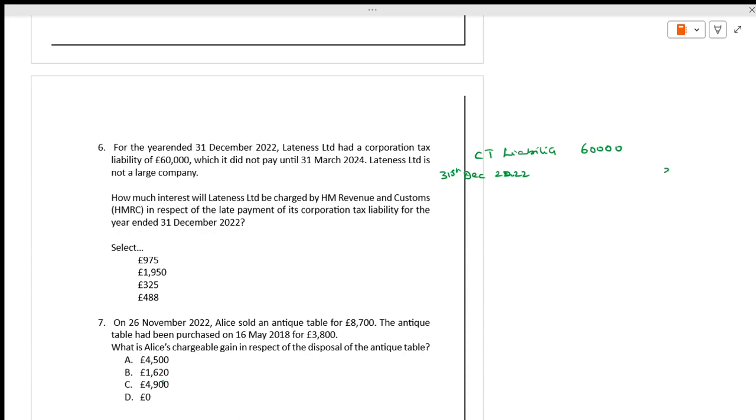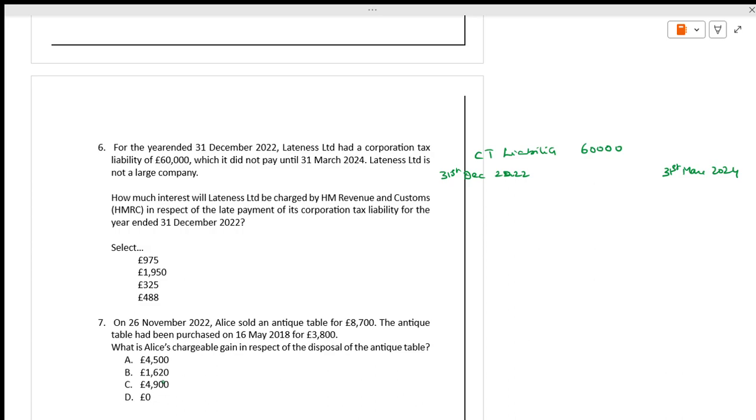They have not paid till 31st March 2024. It is not a large company. How much interest will Lateness be charged by HMRC in respect of the late payment?